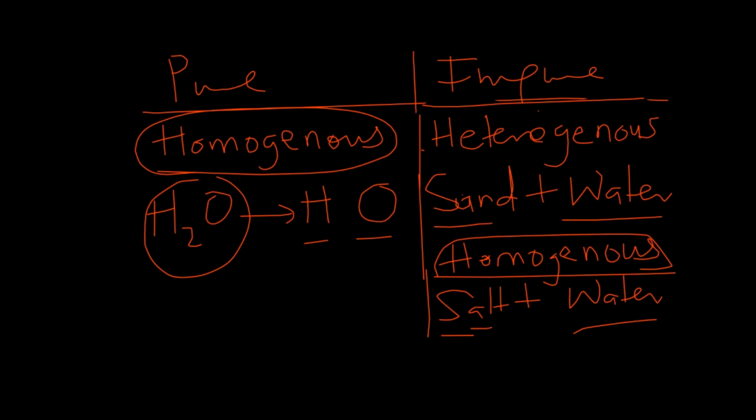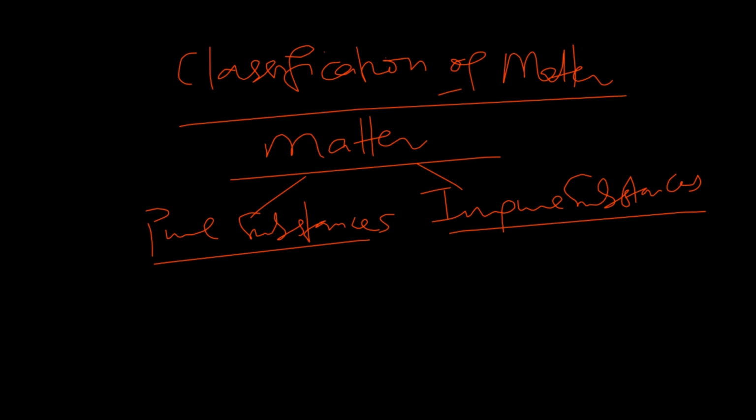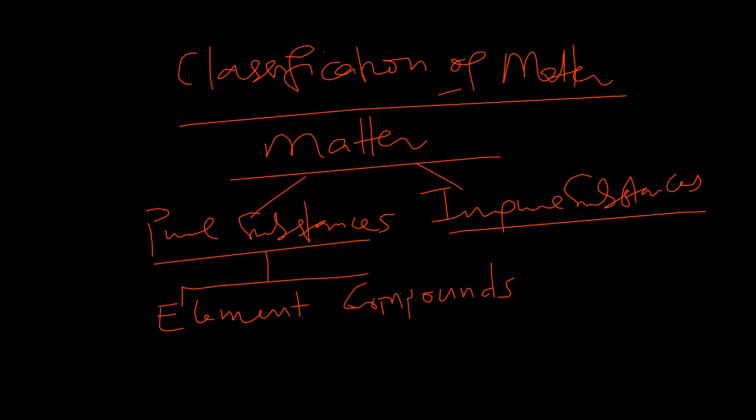What I want us to do is to go back to our chart and continue with our classification. So from what you said earlier on, we've been able to establish that even pure substances can be divided into elements. So we have elements in this group and also into compounds. So we have compounds in this group and we also have elements. And we've also established that impurities are mostly mixtures.